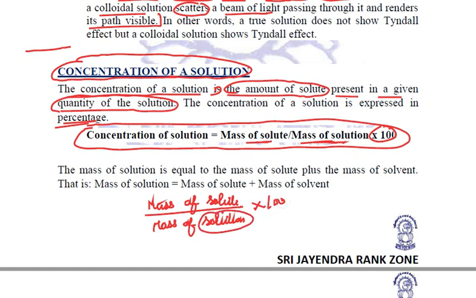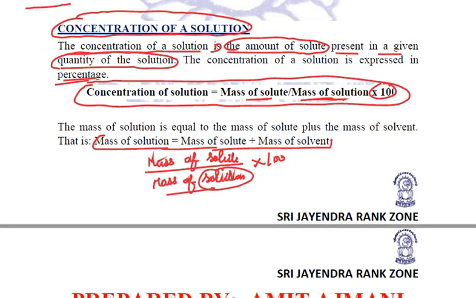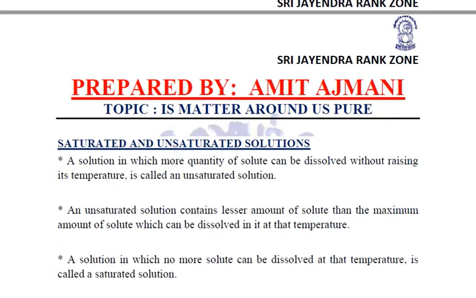Quite importantly, we know that solutions are made up of solute plus solvent. So rather than taking the mass of solution, we can take it as the sum of the mass of solute and the mass of solvent. This is the concentration of a solution.